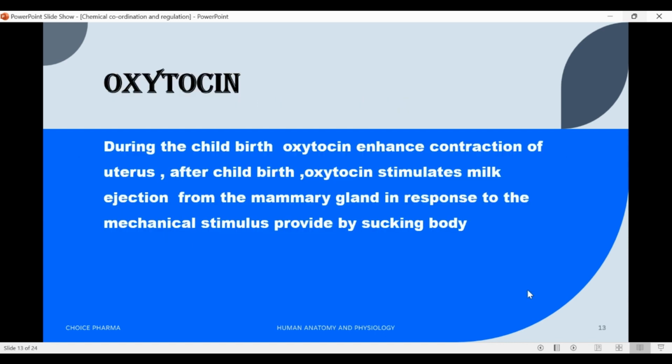Firstly, the hormone oxytocin. During childbirth, oxytocin enhances contraction of uterus. After childbirth, oxytocin stimulates milk ejection from the mammary gland in response to the mechanical stimulus provided by the sucking baby.